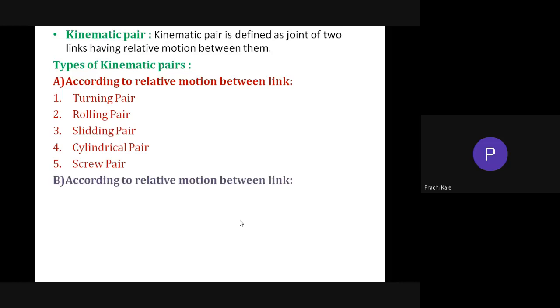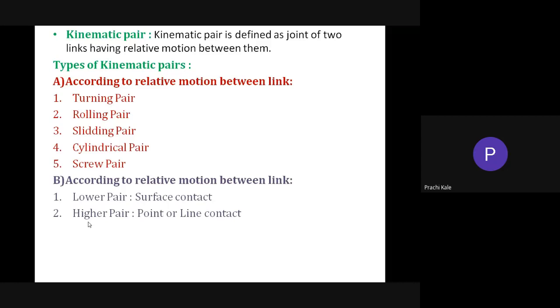Then according to the type of contact between the links, you can have lower pair and higher pair. Now what is a lower pair? For a lower pair, there is a surface contact. And for a higher pair, there is a point or line contact. Okay, so all the turning pairs, sliding pairs, cylindrical pairs and screw pairs come under lower pair. They will have a surface contact. And for higher pair, you can take the example of cam and follower, which is a better example for a higher pair.